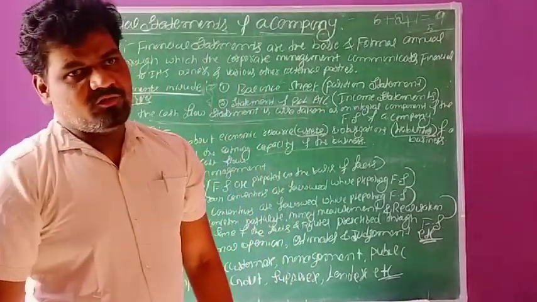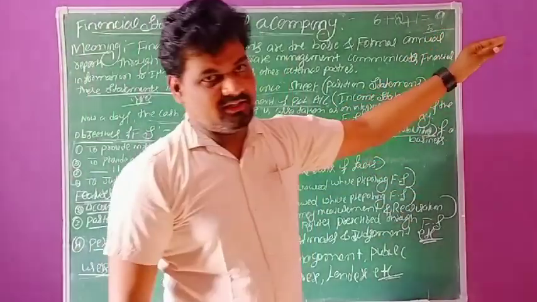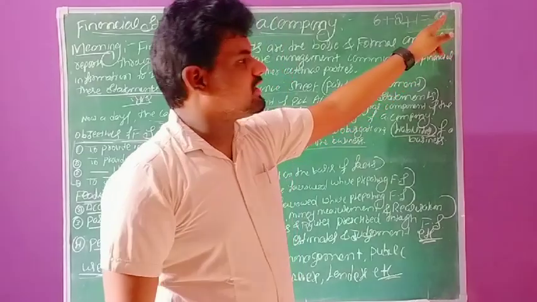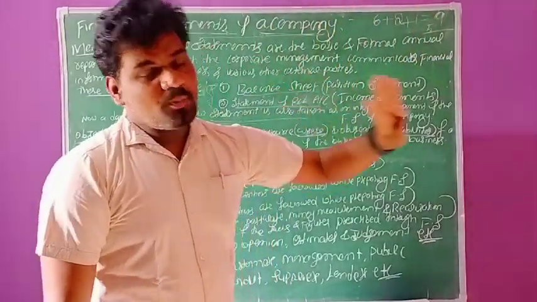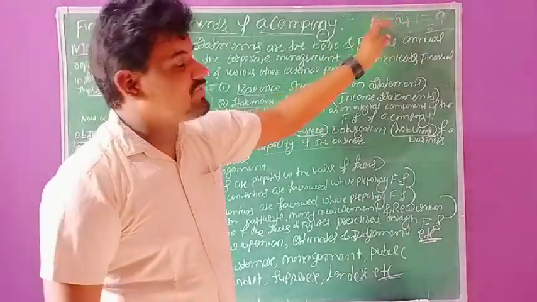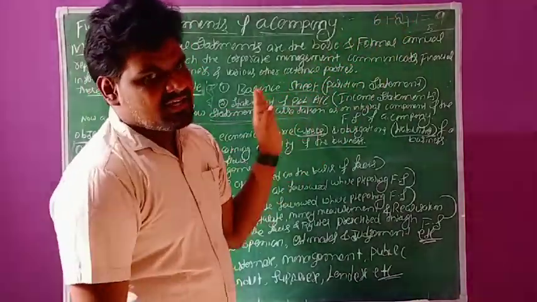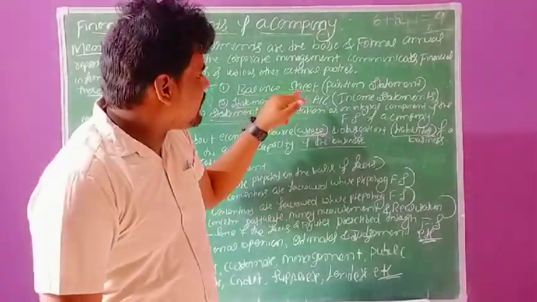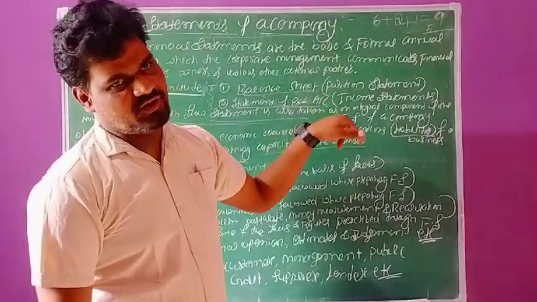So in this chapter a practical oriented question is also expected. This is as per the blueprint. One question for 2 marks, one question for 1 mark, and one question for 6 marks. These are compulsory questions in this chapter. Either profit and loss account or balance sheet, vice versa.